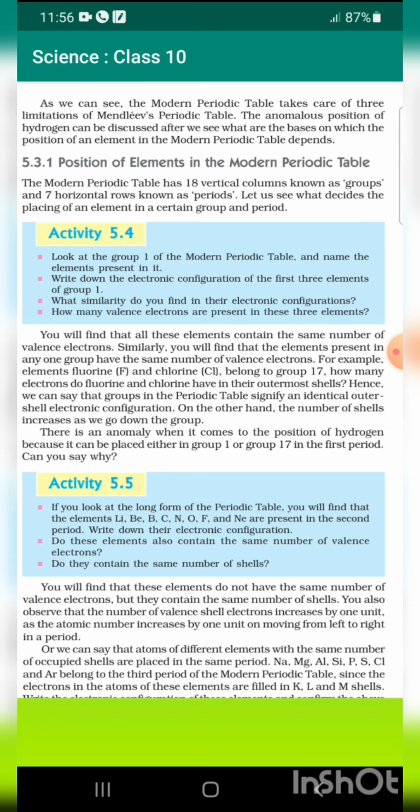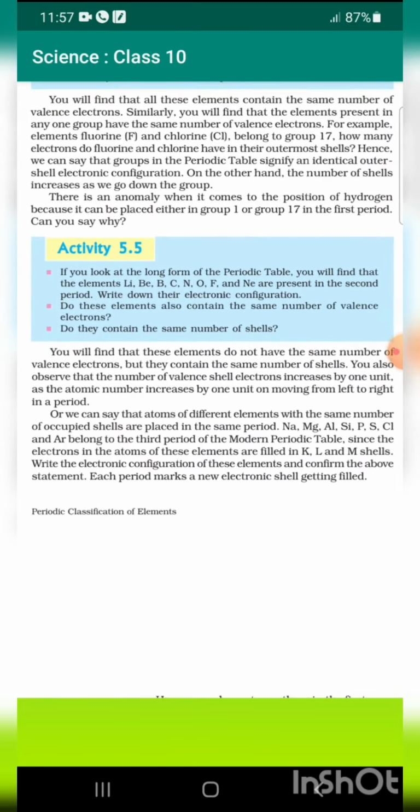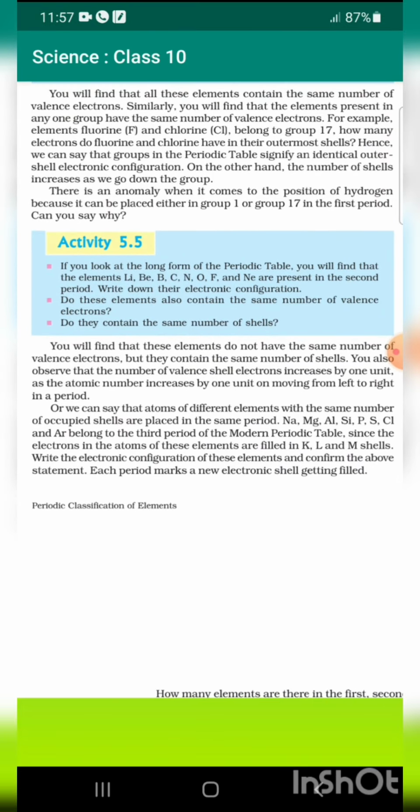Position of elements in the modern periodic table. The modern periodic table has 18 vertical columns known as groups and 7 horizontal rows known as periods. Let us see what decides the placing of an element in a certain group and period. You will find that all these elements contain the same number of valence electrons.